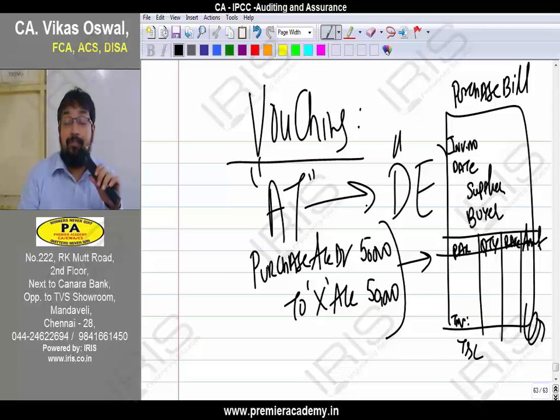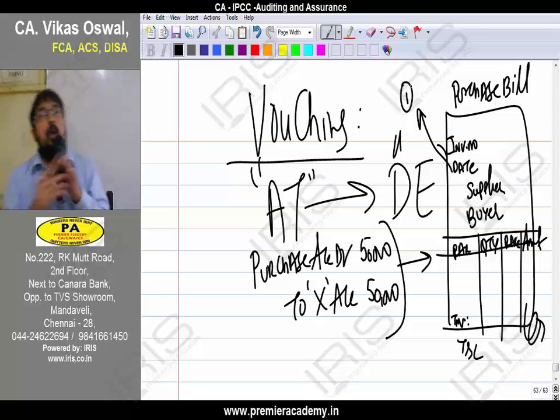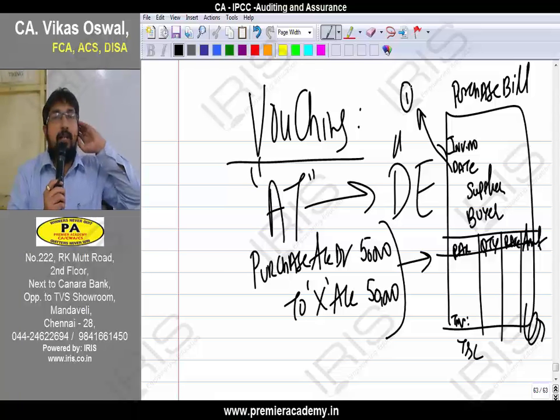So what will you check? There are 7 golden rules of vouching. The first thing you will check is whether the date of the voucher falls in the accounting period subject to audit. What is the first golden rule? Come on, whether the date of the voucher, don't write, listen to me first, understand. Come on, what is the first golden rule? Whether the date of the voucher falls in the accounting period subject to audit.